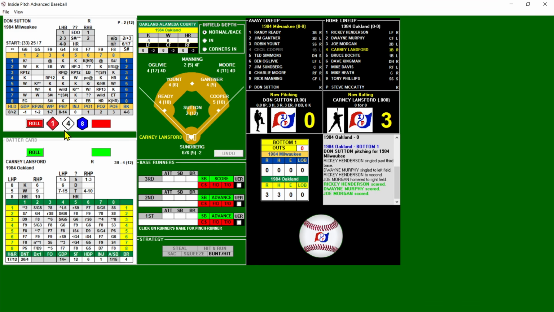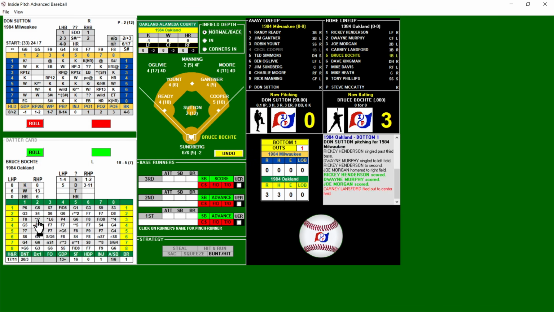Here's Carney Lansford. And that is a K chance. Right-handed is not going to be good enough. And there's a fly to center, so he finally gets an out. Sutton gets an out after giving up 3 runs. He has a lot of Ks, a lot of walks, and he's got that home run alone there. He's got one here too, 7-8. So he must have given up a decent amount of home runs in 1984.